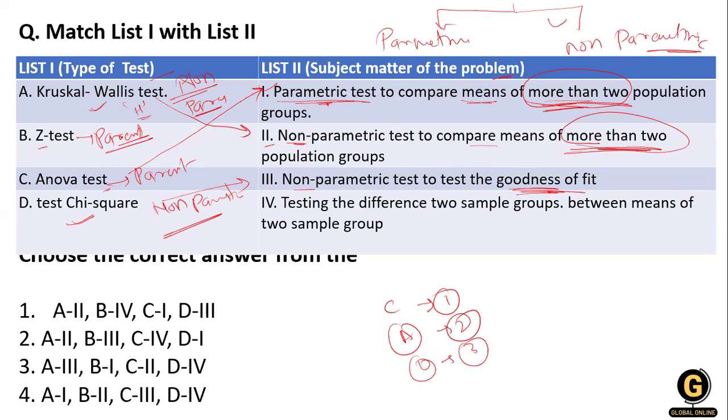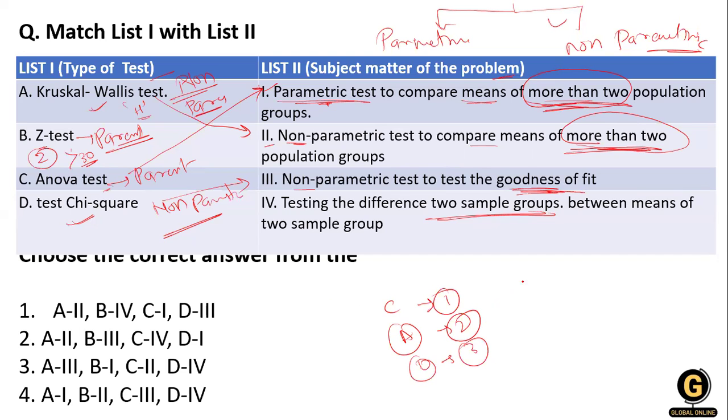Clear? Now the remaining one is the test for the difference between samples. You know that the Z test is calculated for the difference between 2 samples, not more than 2 samples, and the sample size is always greater than 30. Whatever the sample size is in the Z test, it is more than 30.